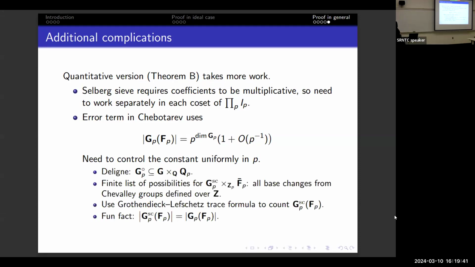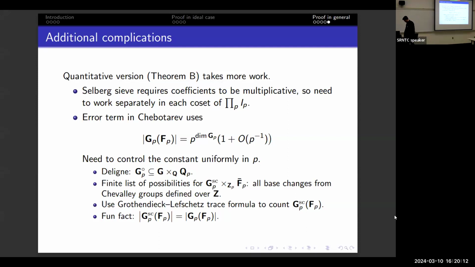The way we do that is first, Lin tells us that the connected component of GP is always contained in the Mumford-Tate group. So we have an upper bound on the dimension of the monodromy group. Now instead of considering GP, I take the semi-simple portion of it, and then you take the simply connected cover, and then change it to FP bar.